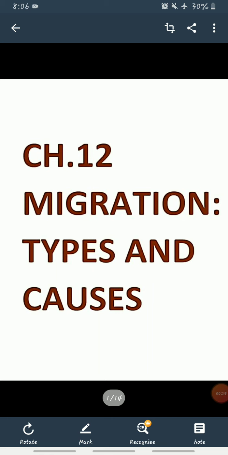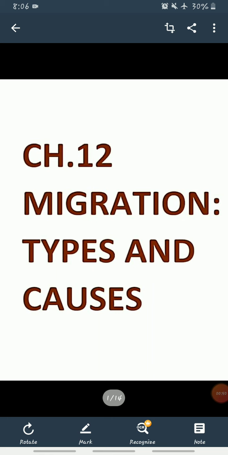So, what do you mean by migration? Actually, we already studied this word in our first book in the chapter on population. So, migration means when people move from one place to another place. This is called migration.